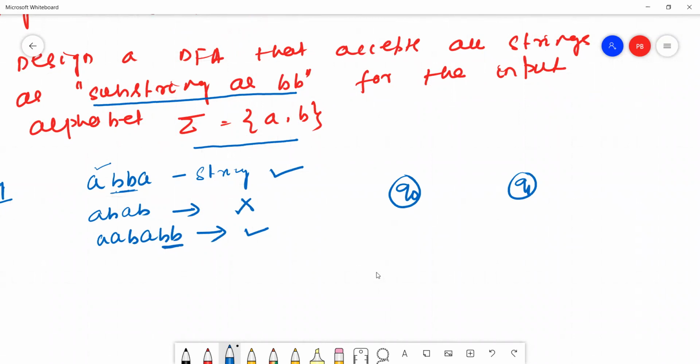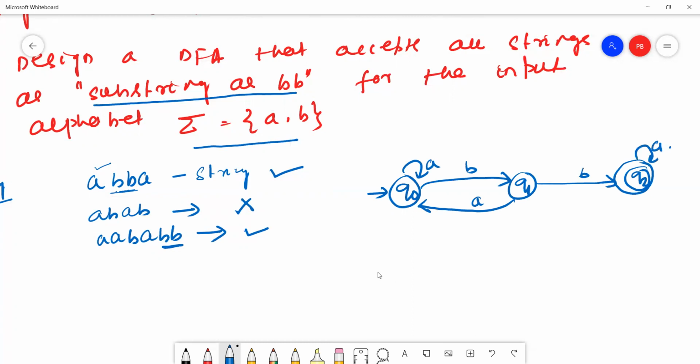This is Q0 state, this is Q1 state, this is Q2 state. This is B, this is A, this is B, this is A comma B. This is one of the DFA.